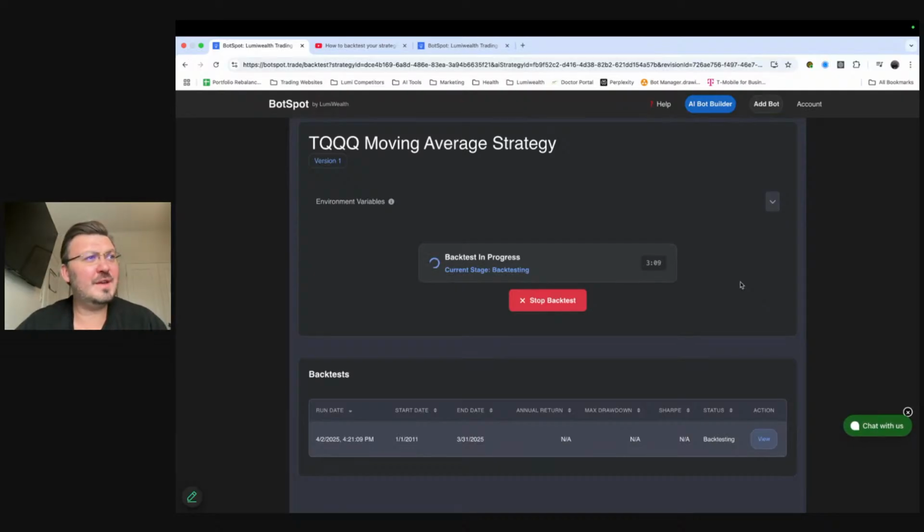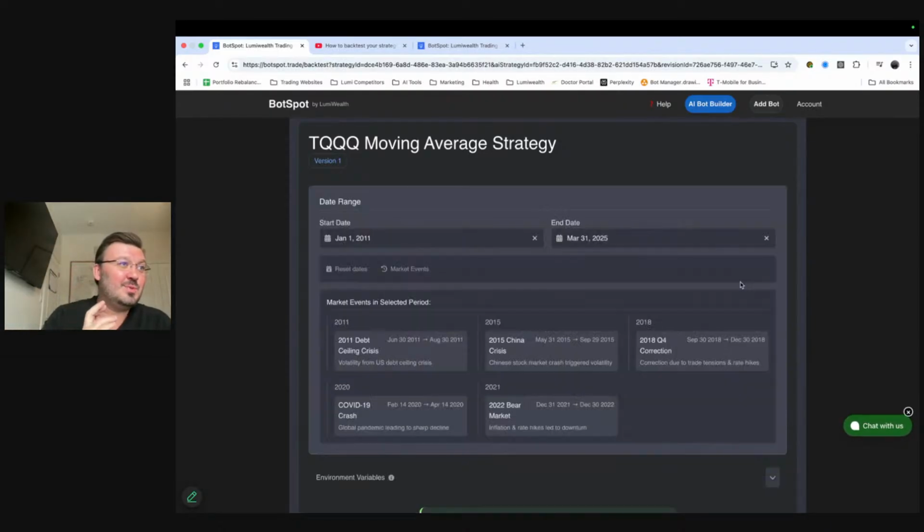This is actually one of my favorites to do, trading TQQQ. I actually love trading TQQQ. It's one that's actually made me quite a bit of money over the years.